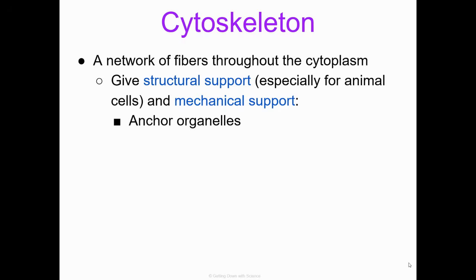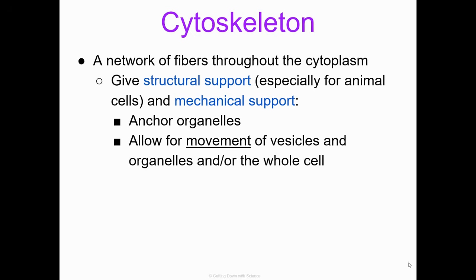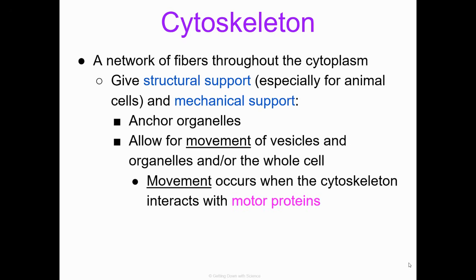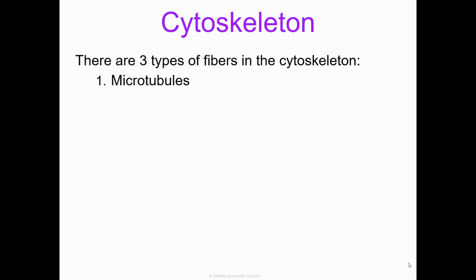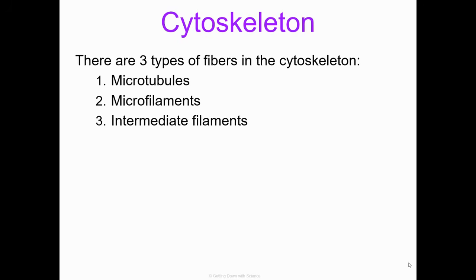Just some general functions. They're going to be used for anchoring of organelles to make sure that organelles stay in relatively the same location. They can allow for movement of vesicles and also some organelles and even the whole cell. And movement, just in general, occurs when the cytoskeleton interacts with motor proteins. We're going to discuss the 3 types of fibers that you can find in the cytoskeleton next. So the 3 fibers that you can find are microtubules, microfilaments, and then intermediate filaments. And we're going to go through these each, starting with microtubules.